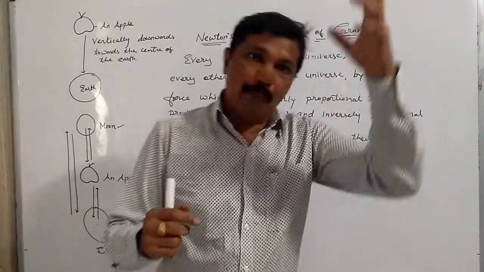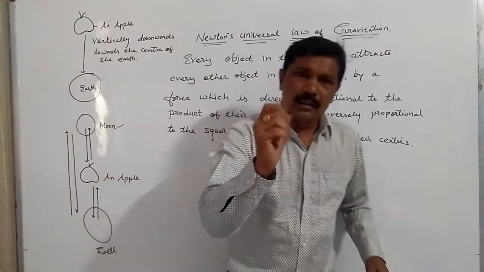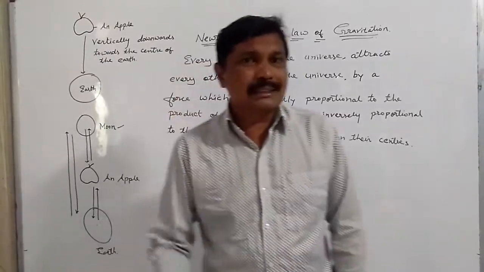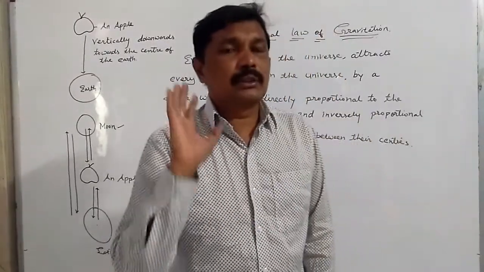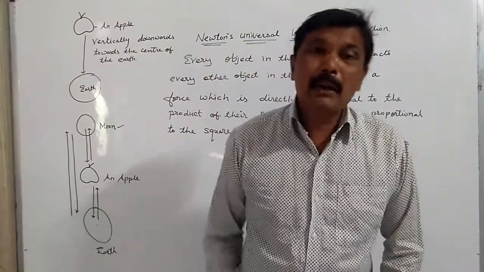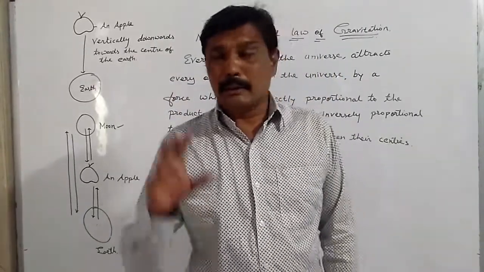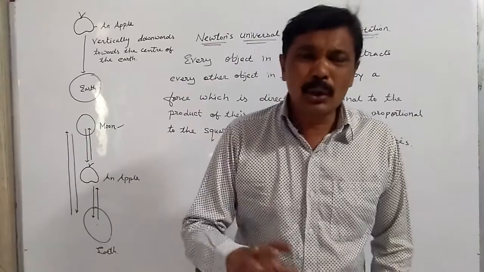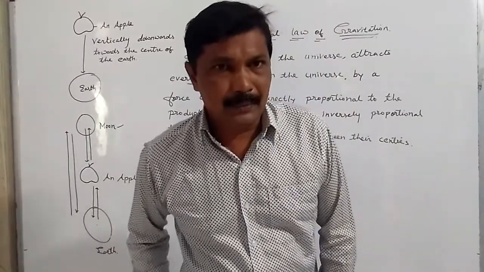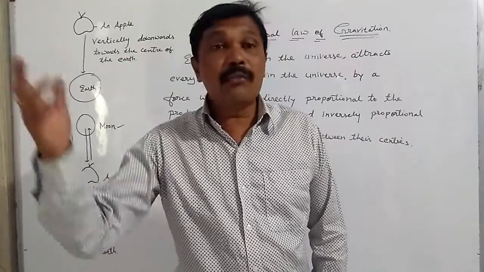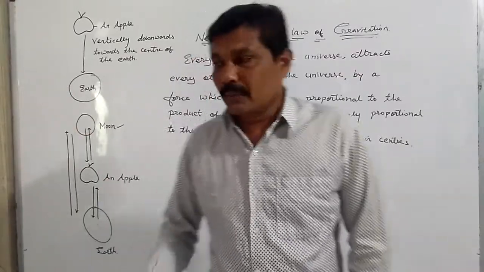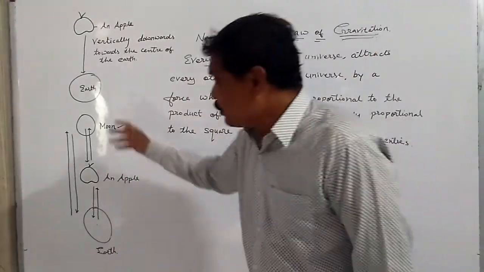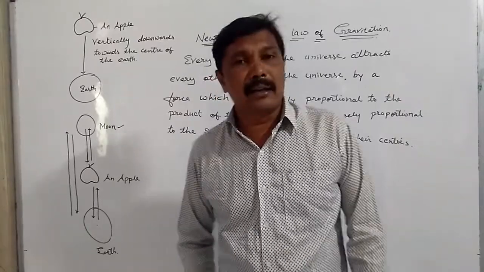Sir Isaac Newton saw an apple falling down on the surface of the earth. He came to a conclusion that this thing happens due to application of a force. This force was exerted by earth, and he said that this force is called a gravitational force. But one question came into his mind: if the earth is attracting an apple, is the apple attracting the earth? So he started thinking on a large scale, and he extended his area of thinking. He brought one more body into consideration, that is the moon. Moon, apple and earth. Are they mutually attracting each other? Yes, they are mutually attracting each other.